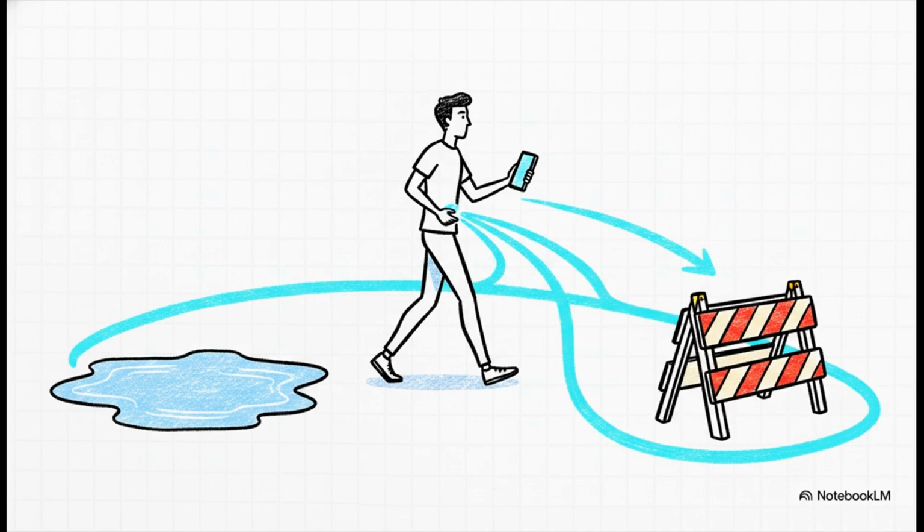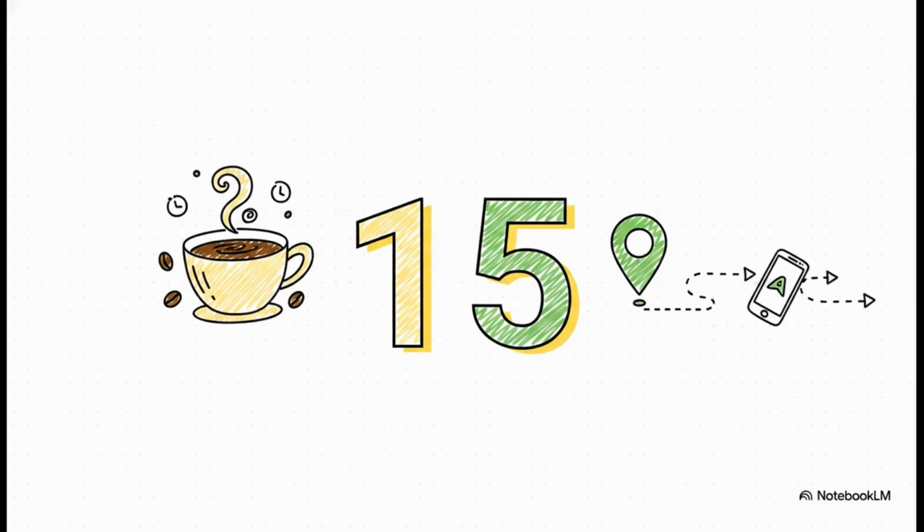Section 4, adapting on the fly. Now, the real magic happens when you actually step out your front door. Let's look at 3 very specific scenarios where the AI handles reality for you. First, 15. Picture this. You are enjoying a fantastic local coffee.